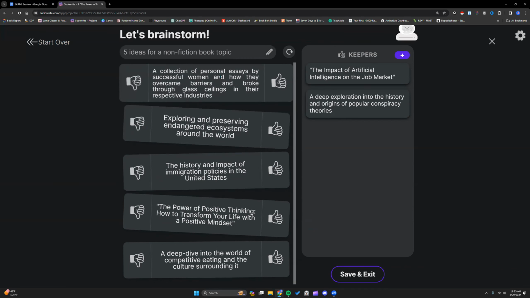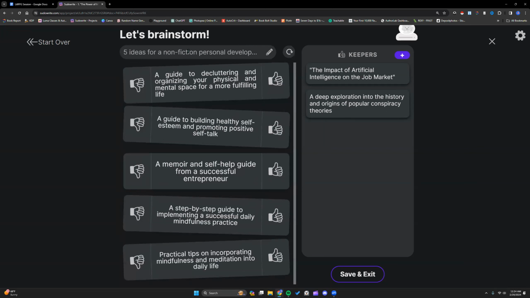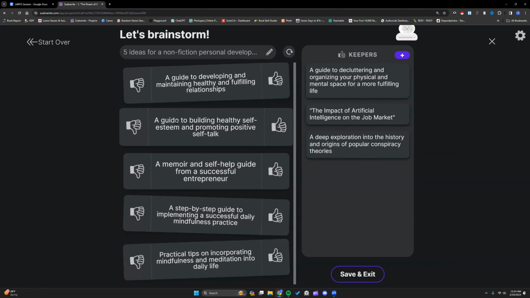I think I like what Brainstorm came up with better. Now let's adjust this. I can click that pencil and edit. We'll do 5 ideas for... I didn't click refresh, sorry. All right, so same as the second prompt that we used in First Draft, guide to decluttering, like that. Then I think Brainstorm's ideas were a little bit better. What do y'all think?